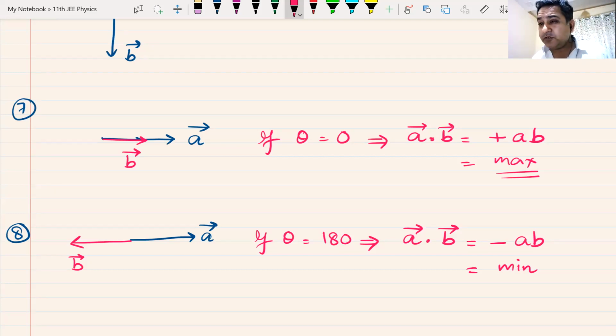This is all about scalar product or dot product that we must know at this point, and this is good enough to clear your JEE Mains. There are one or two more points which I would cover, not now because we don't need it now. We'll cover it in the gap between 11th and 12th. I'll be taking your basic maths again, some difficult problems which we'll do as a revision between 11th and 12th.